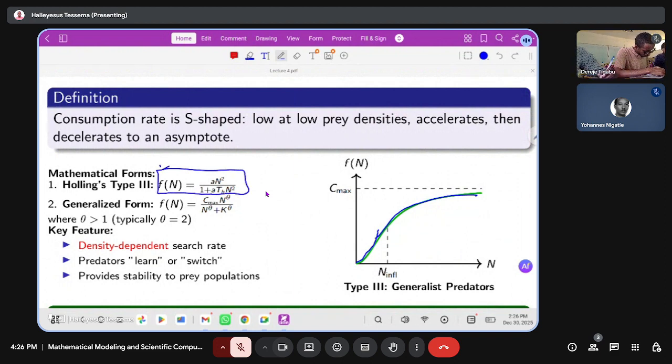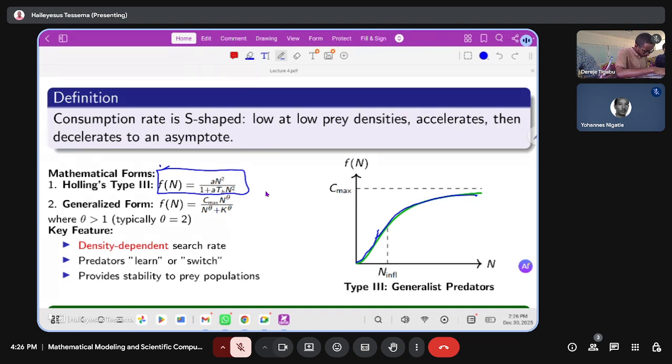F(N), the consumption rate, is equal to A times N squared over 1 plus A times the total handling time times N squared, which is the formal Holling type 3 functional response. The generalized functional form changes the square to theta, which reflects the learning ability of a predator to search for prey.